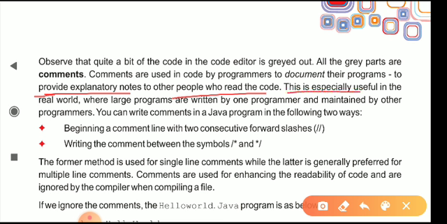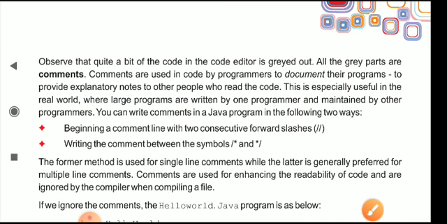This is especially useful in the real world, where large programs are written by one programmer and maintained by other programmers. So any code may be written by one programmer and then maintained or used by many other programmers.